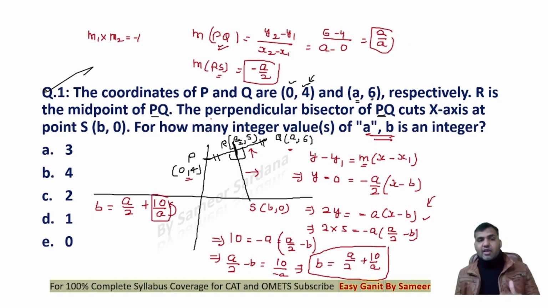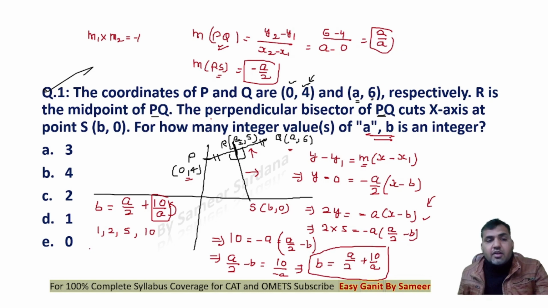So the factors of 10 are 1, 2, 5 and 10. Because it says that A and B have to be integers, it does not say they have to be positive integers, I can also take A as -1, -2, -5 and -10.